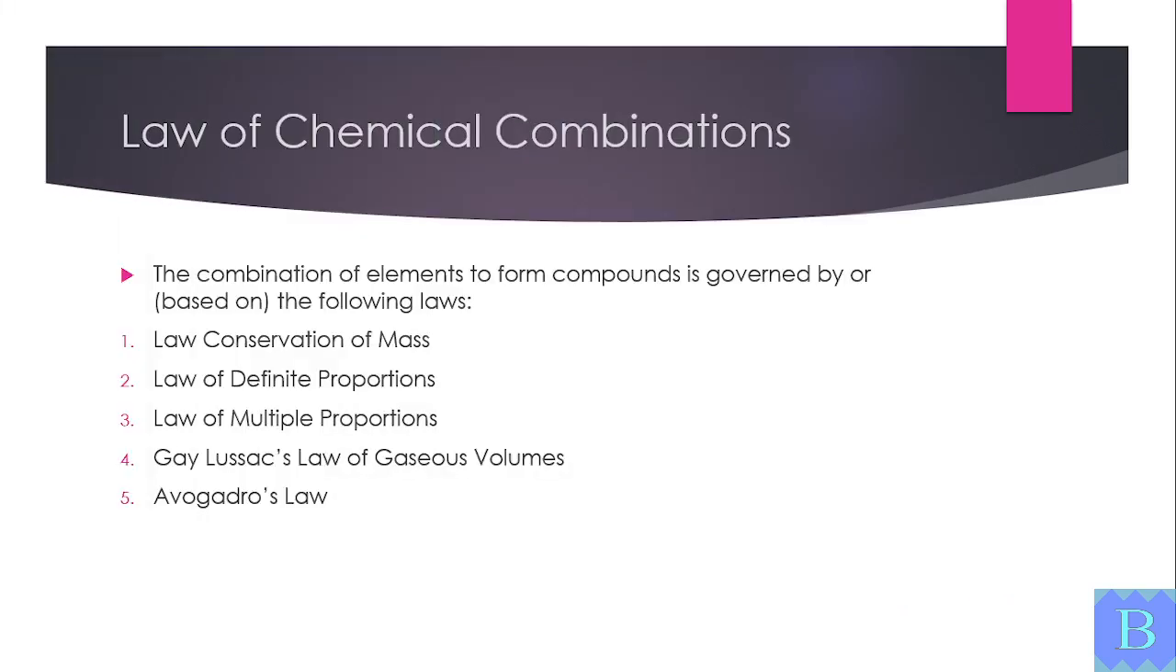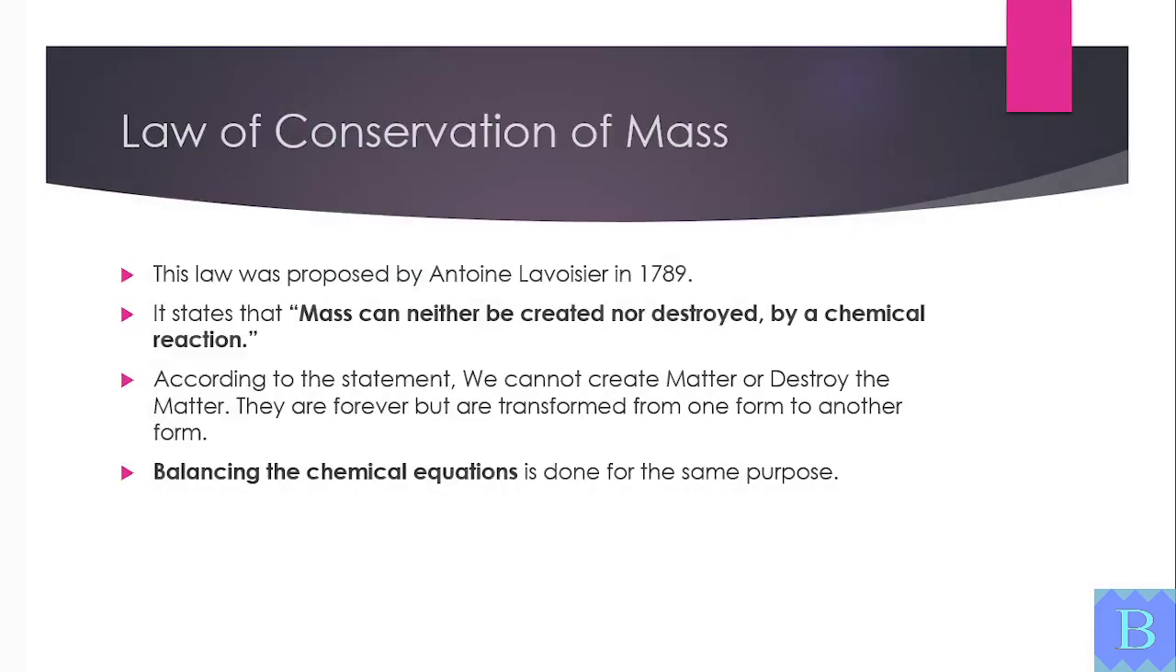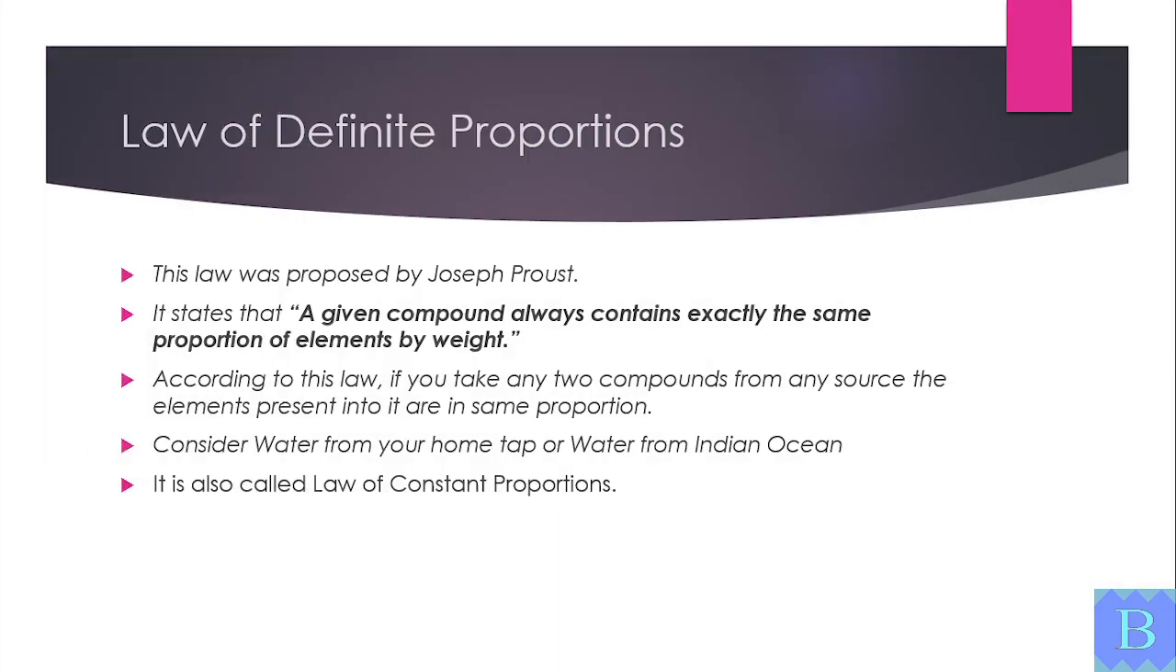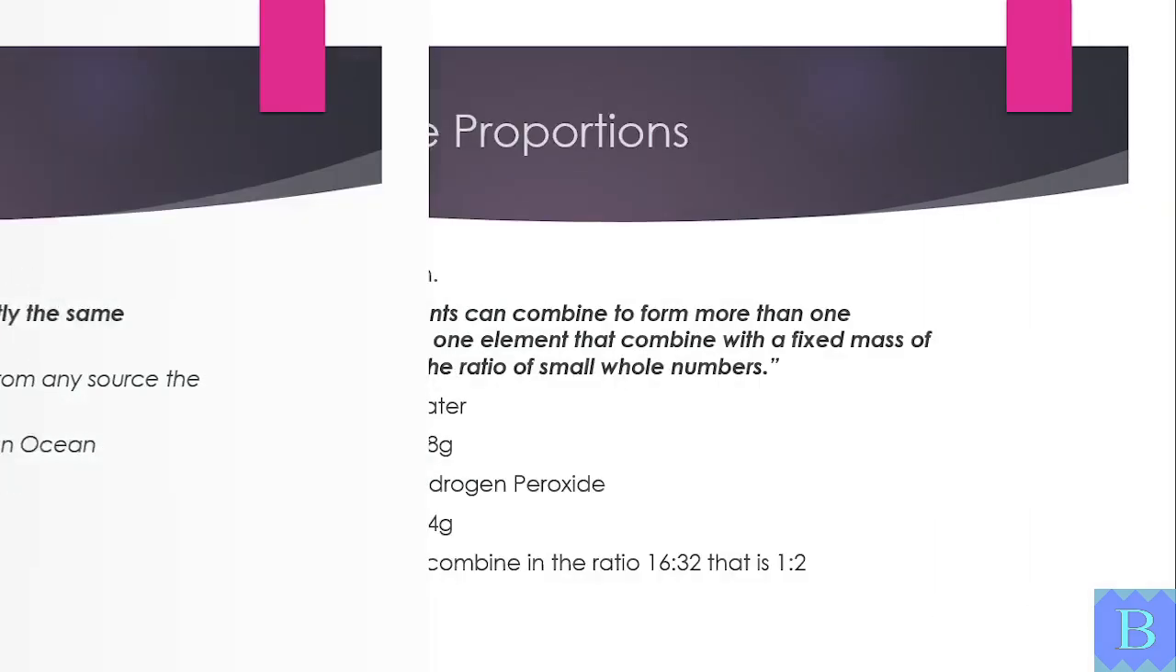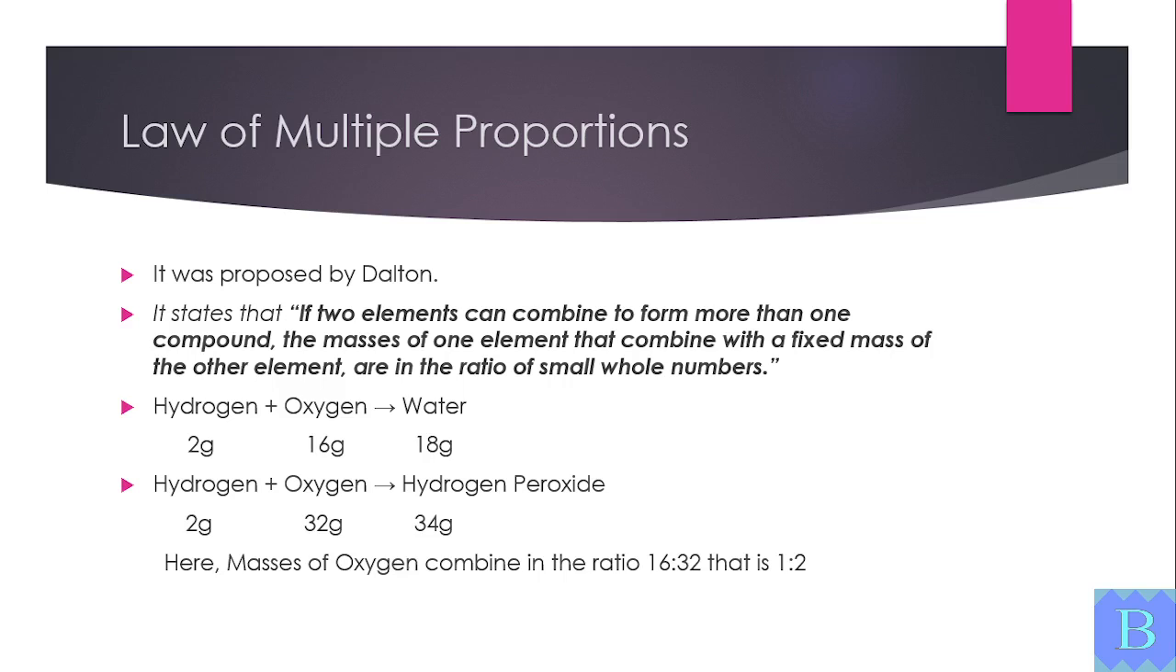First is the law of conservation of mass. Mass can neither be created nor destroyed. Second is the law of definite proportions. A compound always contains elements in the same ratio by mass. Third is the law of multiple proportions. If two elements form more than one compound, the ratios of masses are simple whole numbers.